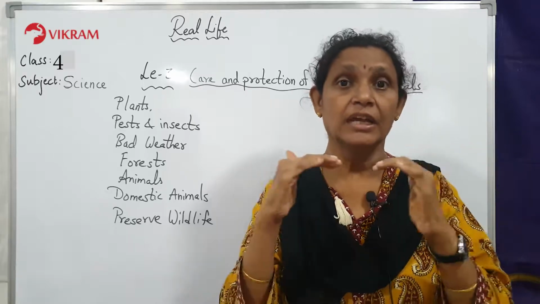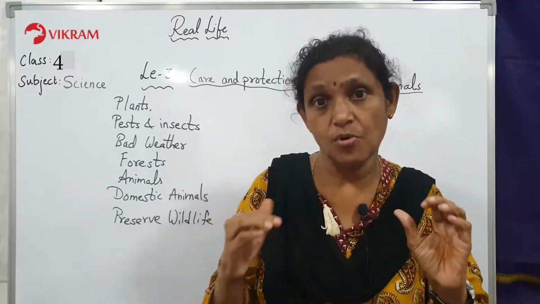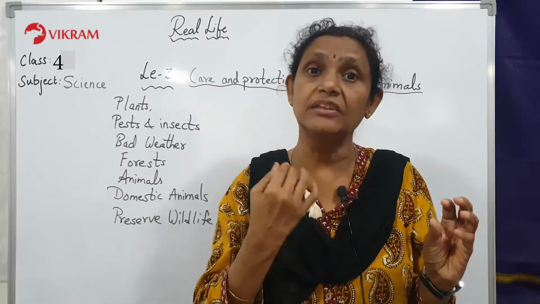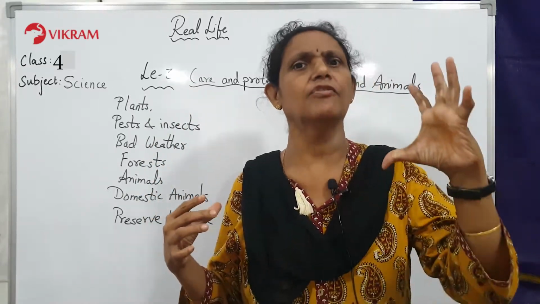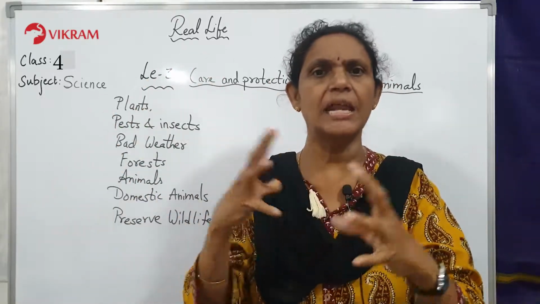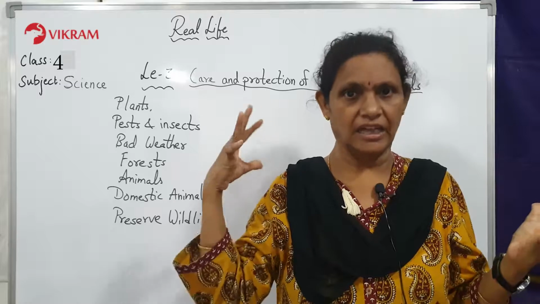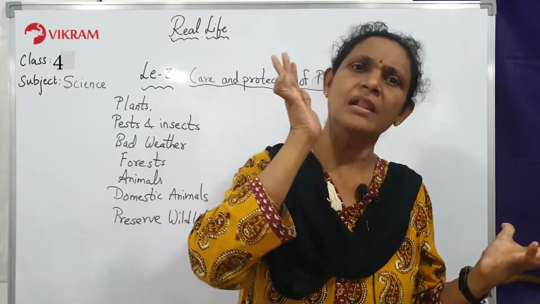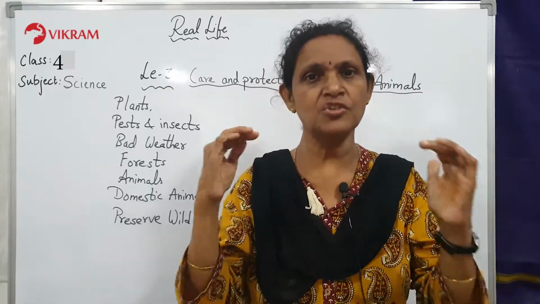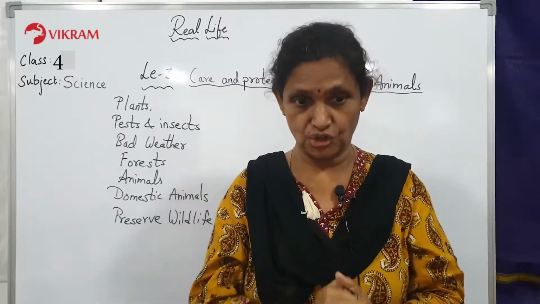You have to have a particular balance. You cannot have a small little oxygen and more of carbon dioxide. It will be very difficult to breathe. So you need plenty of oxygen and you need plenty of carbon dioxide. So each of them help each other. Yes, the animals and the human beings will help the plants and the plants will help these both. So this is called a balance in nature.